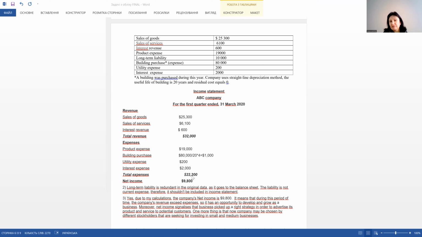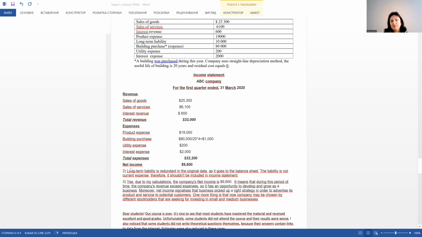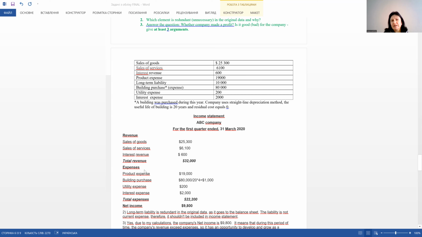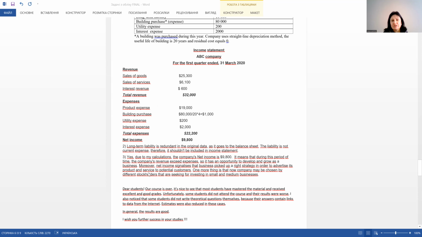Here we see this number, 22,200. And net income is total revenue minus total expense. And here there is an explanation about the odd element. It is long-term liability, because long-term liability is connected with the balance sheet, but not directly with the income statement. So this number should not be included in the income statement.